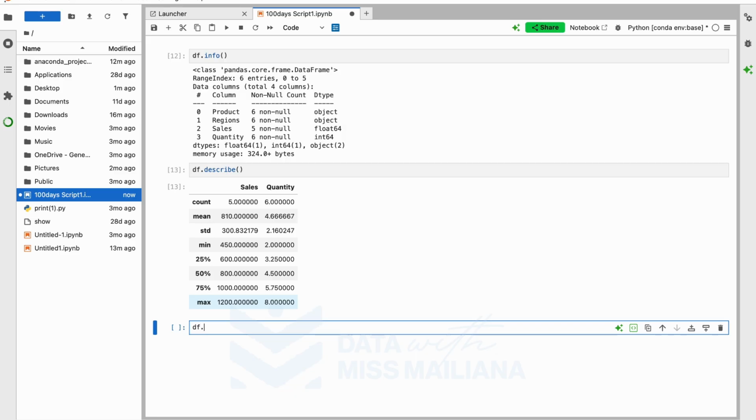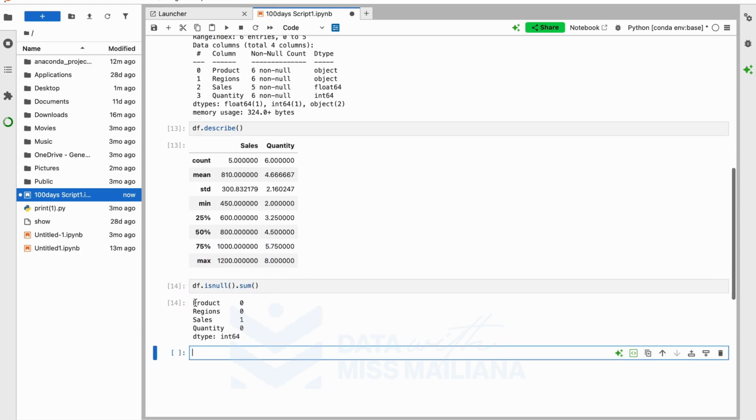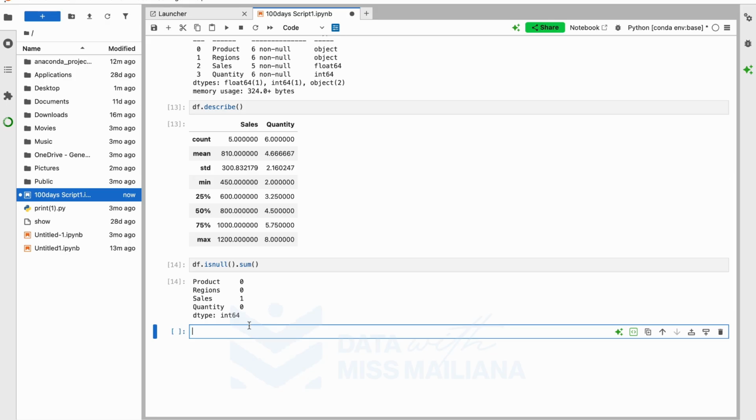Okay, so let's try to see if there are empties, missing values. So df.isnull().sum(). So let's see if that is going to actually give us empty, right? So it's telling us that product has no missing value, and sales has 1 missing value. That's what it's telling us, right?